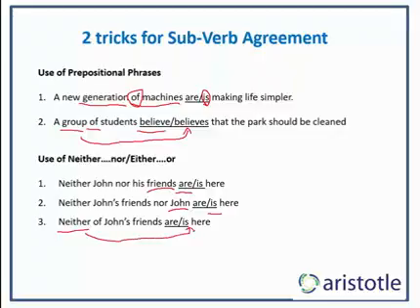If you have neither nor, either or, then it's very easy. You can get the verb to agree with the subject that is closer to it. These are just two ways in which agreement of the subject and the verb can be tested on the GMAT. There are several more ways that, as I said, we have discussed in the SC Grail book. You can now continue reading through the book.